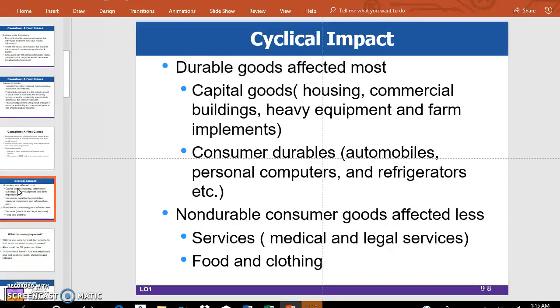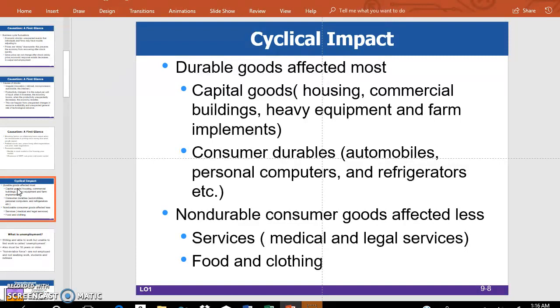You buy today, and businesses will buy today, and they will continue to use these things for a long time in the future. And also consumer durables like automobiles, personal computers, refrigerators, microwave ovens, TVs. Consumers will buy and derive benefit from those goods for a long time in the future. So demand for these durable goods is affected more during a recession. It will decrease more in a recession and increase more in an expansion.